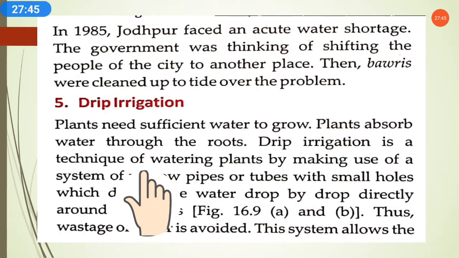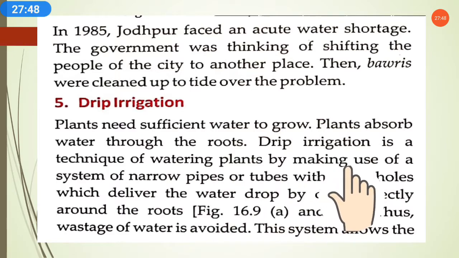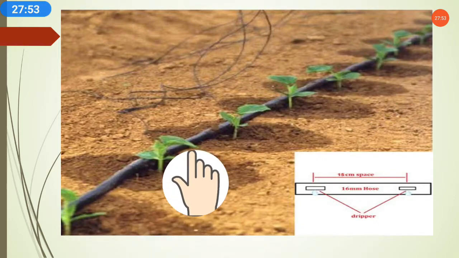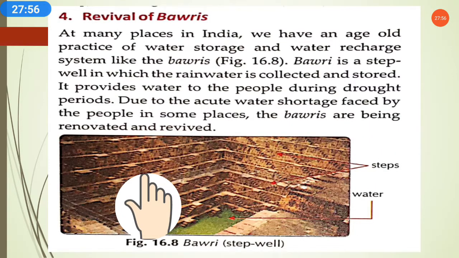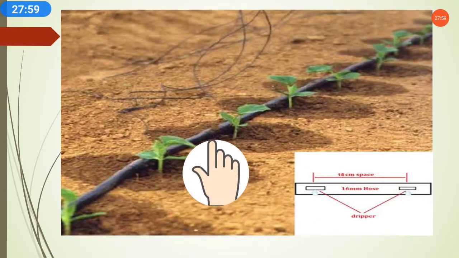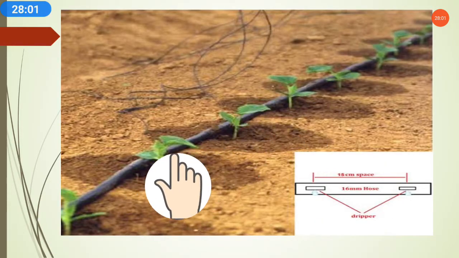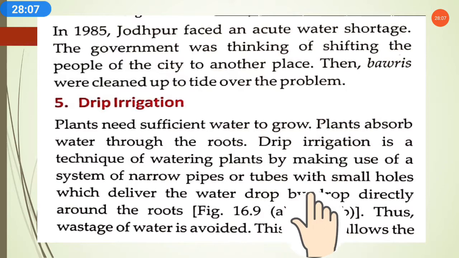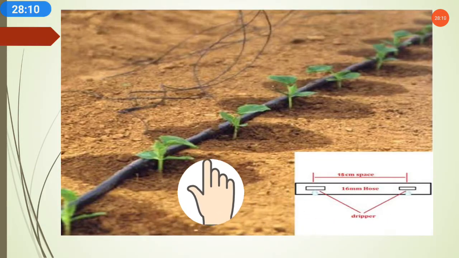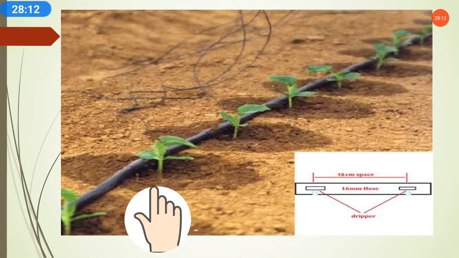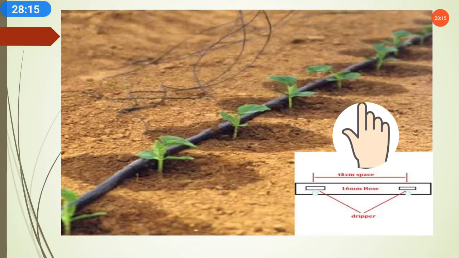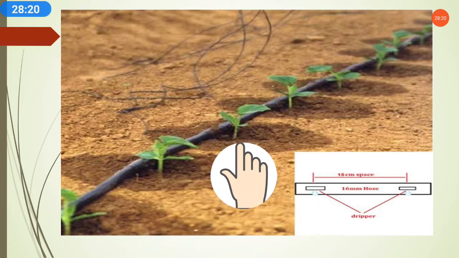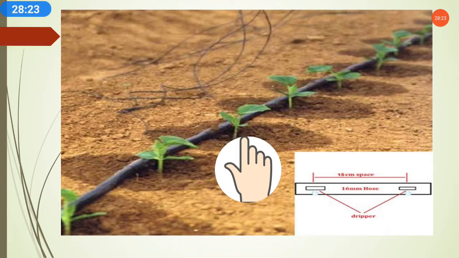As we can see, the distance between the plants is the same, and this circle is the wet area on the ground where the water is coming out drop by drop.